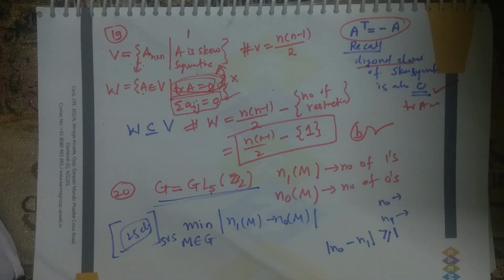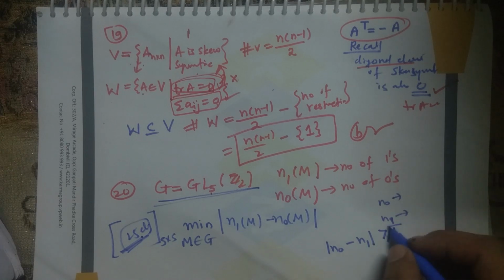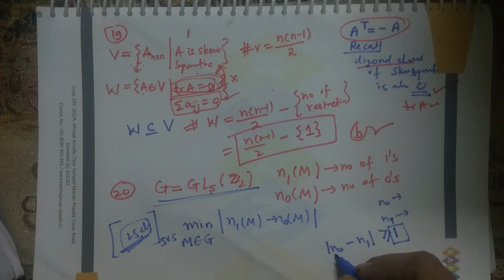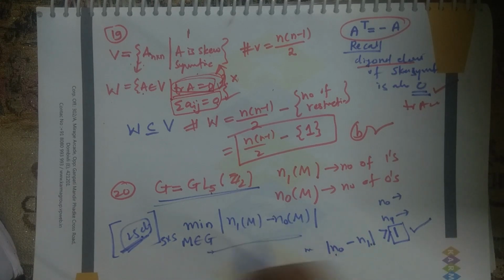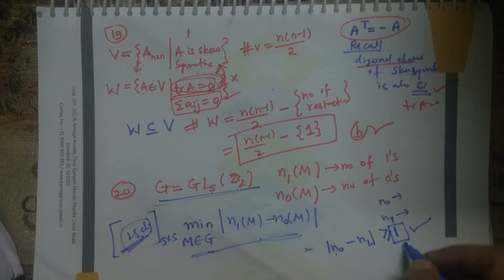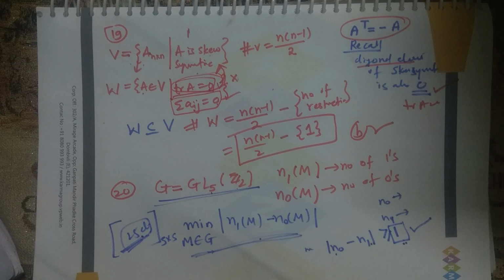If I am able to find one example for which the difference is 1, then we are done, because the minimum of this set will be 1. So our work is to find only one matrix for which this takes the value 1.